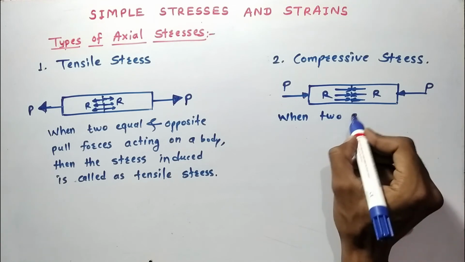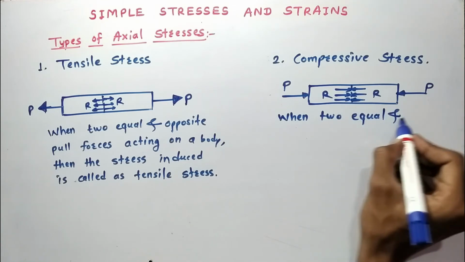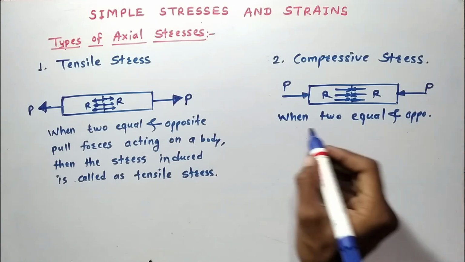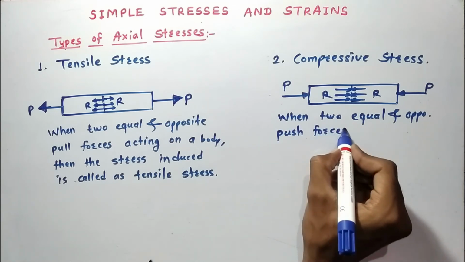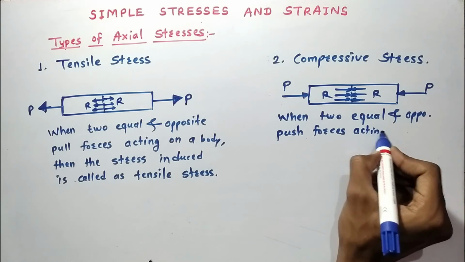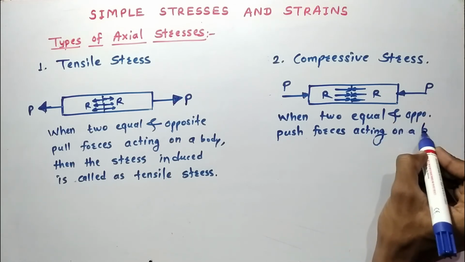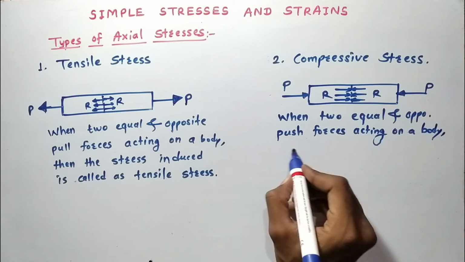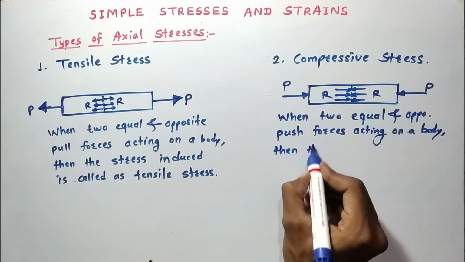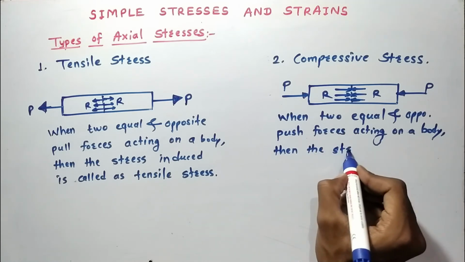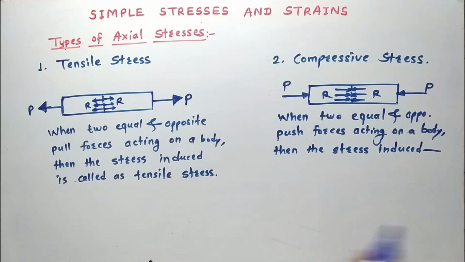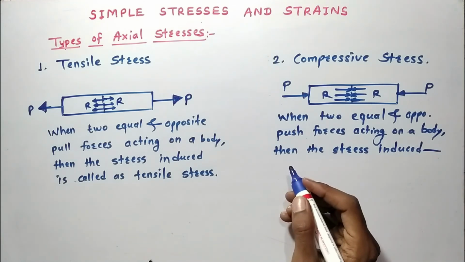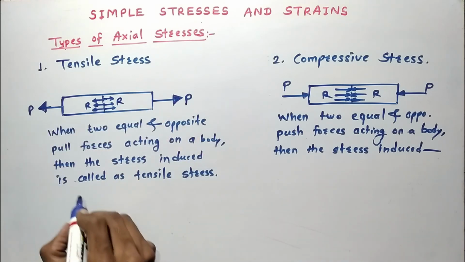When two equal and opposite push forces act on a body, then the stress induced is called compressive stress.